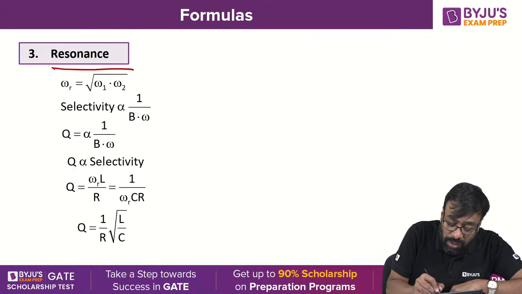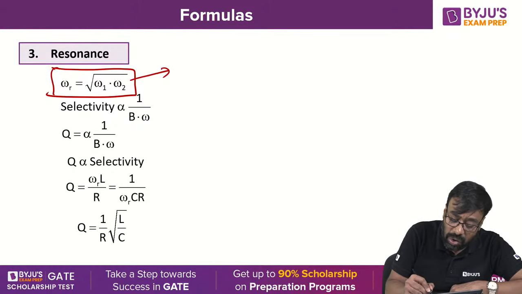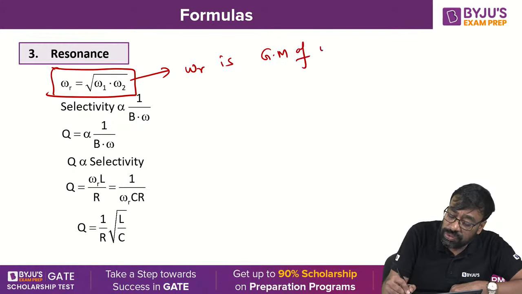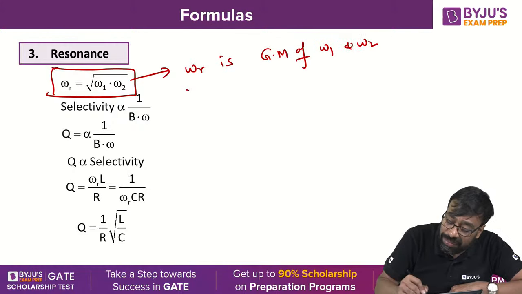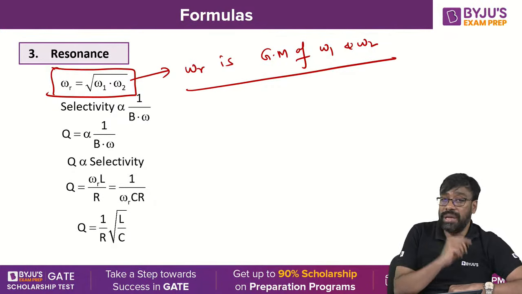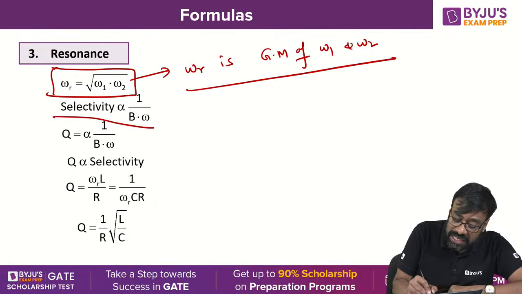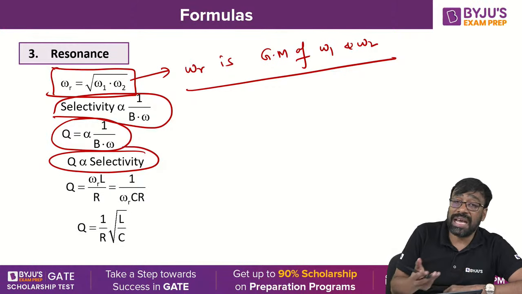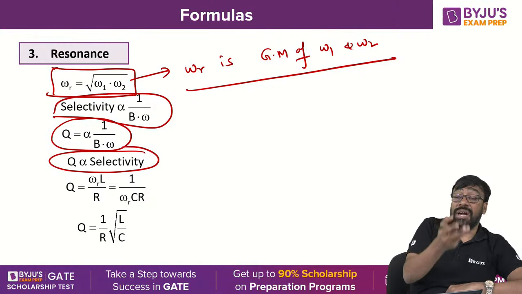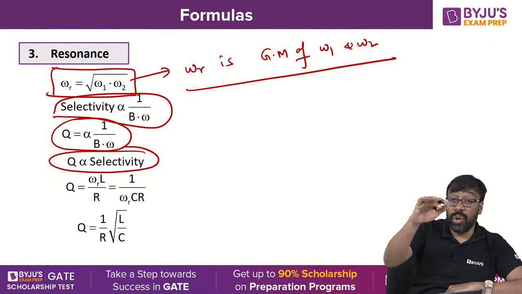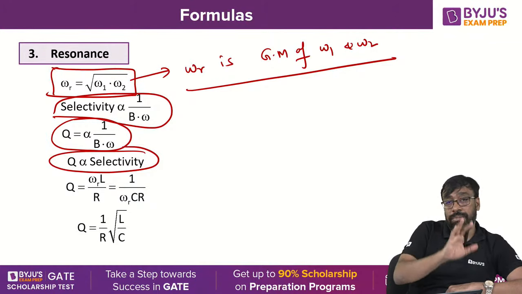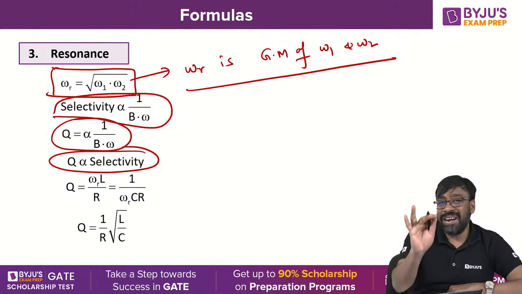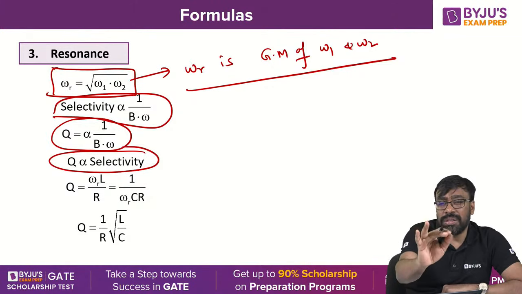Omega R, omega 1, omega 2 relationship: omega R is the geometric mean of omega 1 and omega 2. Geometric mean. Selectivity is inversely proportional to bandwidth. Quality factor is inversely proportional to bandwidth. Therefore, quality factor is directly proportional to selectivity. Higher the selectivity, higher the quality factor, or higher the quality factor, higher the selectivity. Lower the bandwidth, higher the selectivity. Got the point, all of you? The bandwidth must be as small as possible.